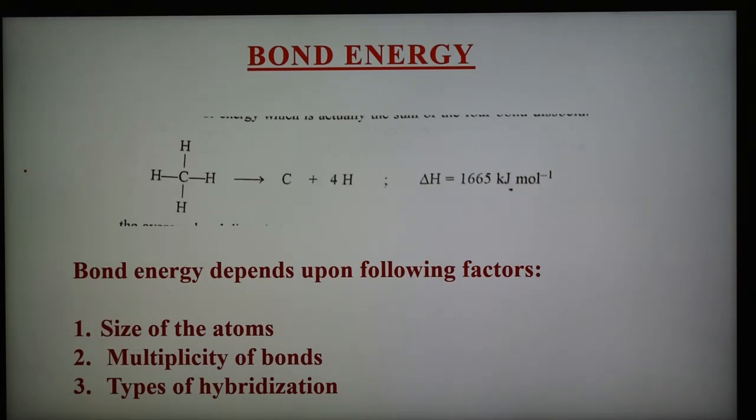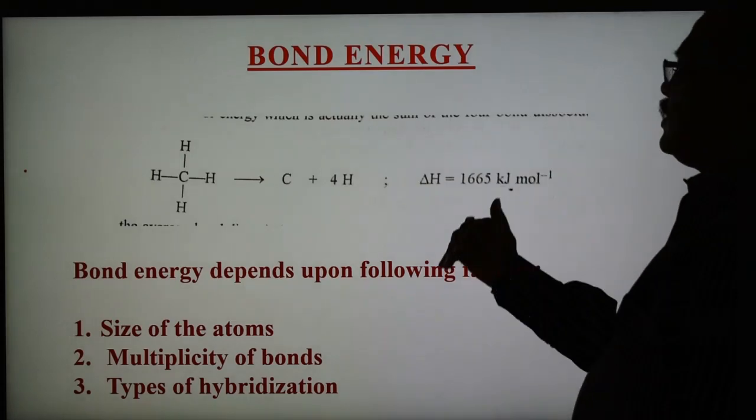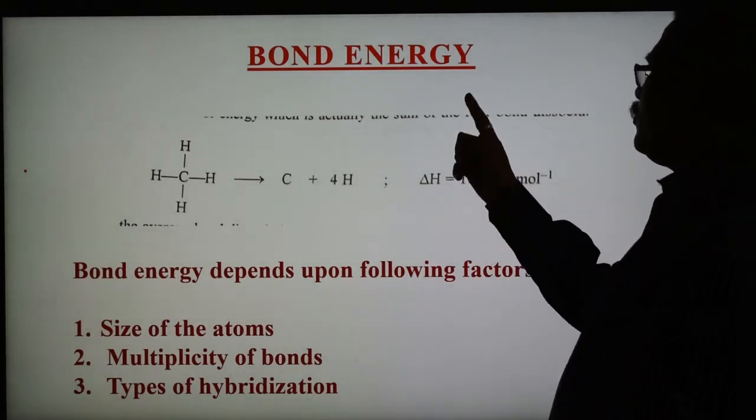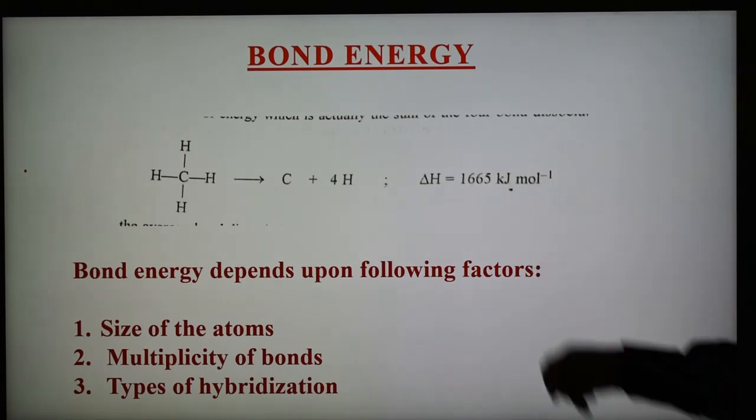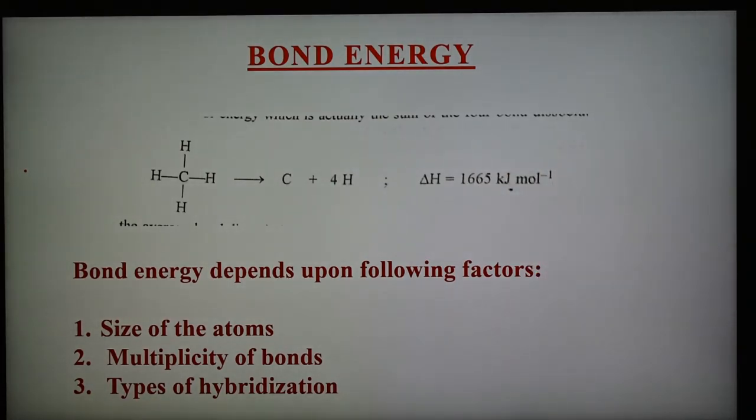So it is coming 416.25 kilojoule per mole. So the average bond energy of the CH bond in the methane is 416.25 kilojoule. So average bond energy you have to consider for CH, because the 4 are different, and this is the total of the 4 breaking CH bond energies, and this total divided by 4 gives the value 416.25 kilojoule per mole. So this is the average dissociation bond energy of the CH bond in the methane.